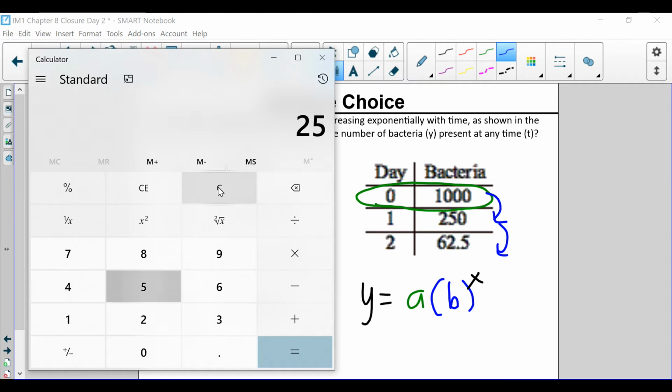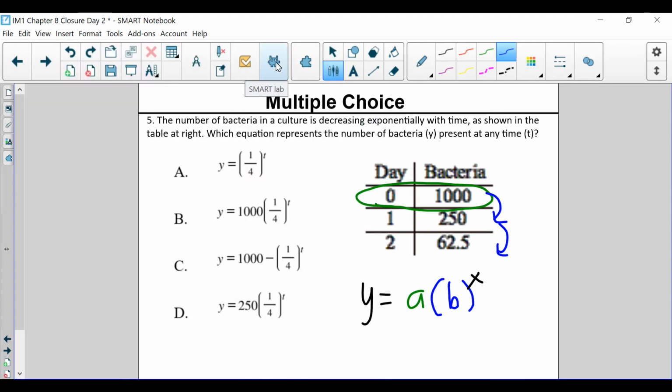We actually go 250 divided by 1,000. Then we're going to get 25 hundredths, which is also known as 1/4. So we're going to be multiplying this by 1/4 each time. And since it's being multiplied by 1/4 each time, that's our multiplier. So that goes here. Then the next one, x.